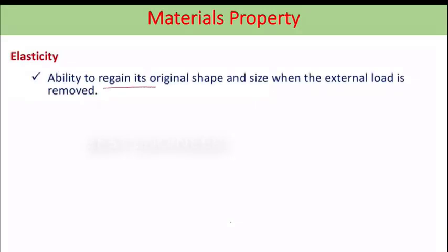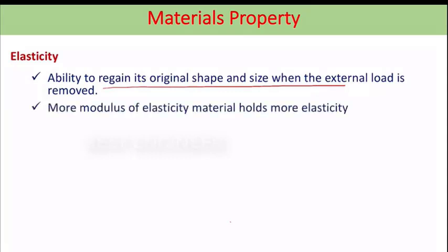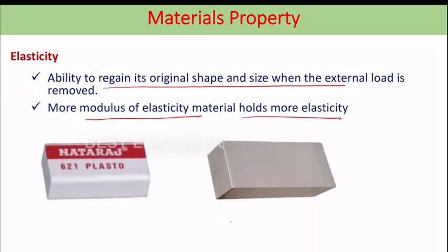Elasticity: the ability to regain its original shape and size after removal of external load is called elasticity. A material with a higher modulus of elasticity holds more elasticity. See, there are two materials, one is rubber and another one is steel.